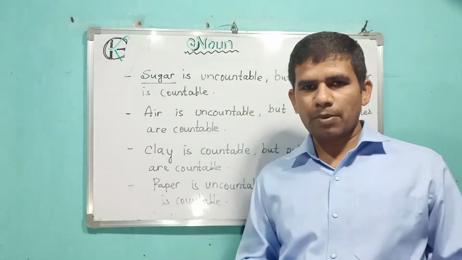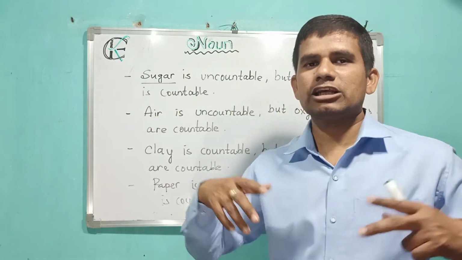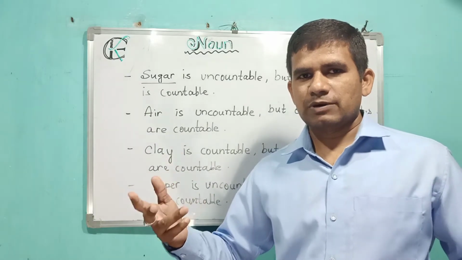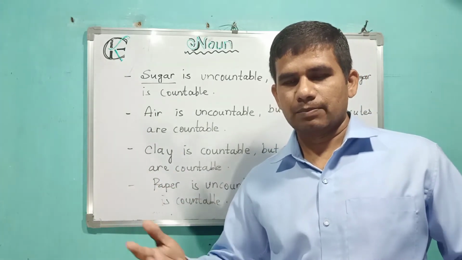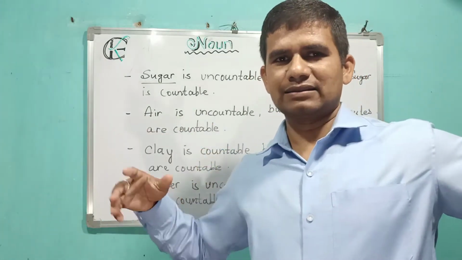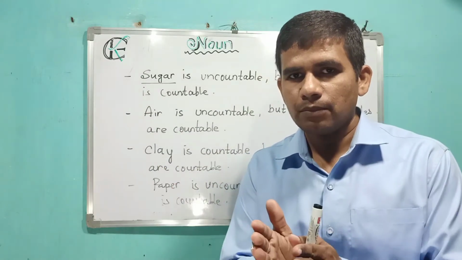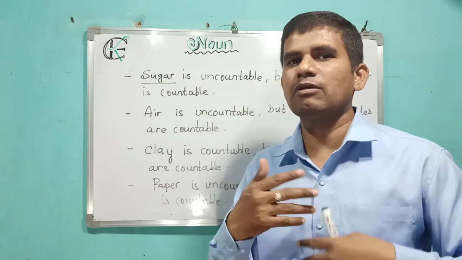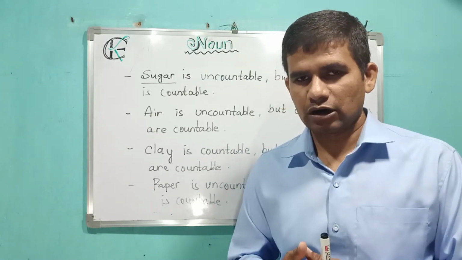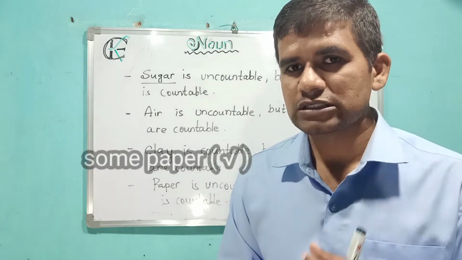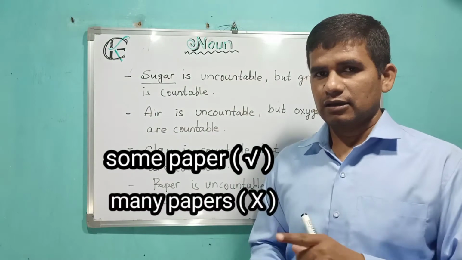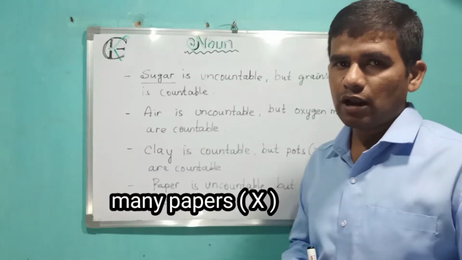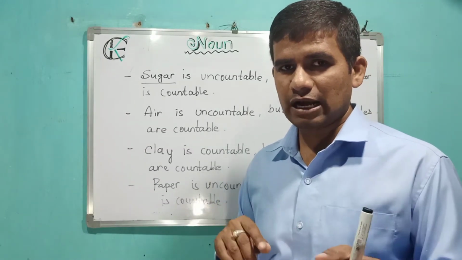There is no particular shape for the paper, no specific amount of the paper. Paper is a very big and wide thing. If you tear it, it will be a number of papers. So we can use some paper. Paper is an uncountable noun, it is not a countable noun.